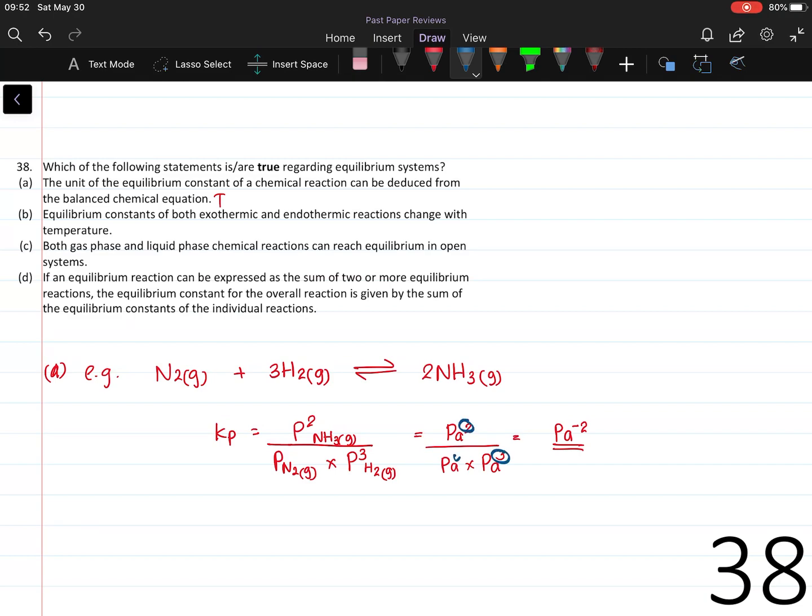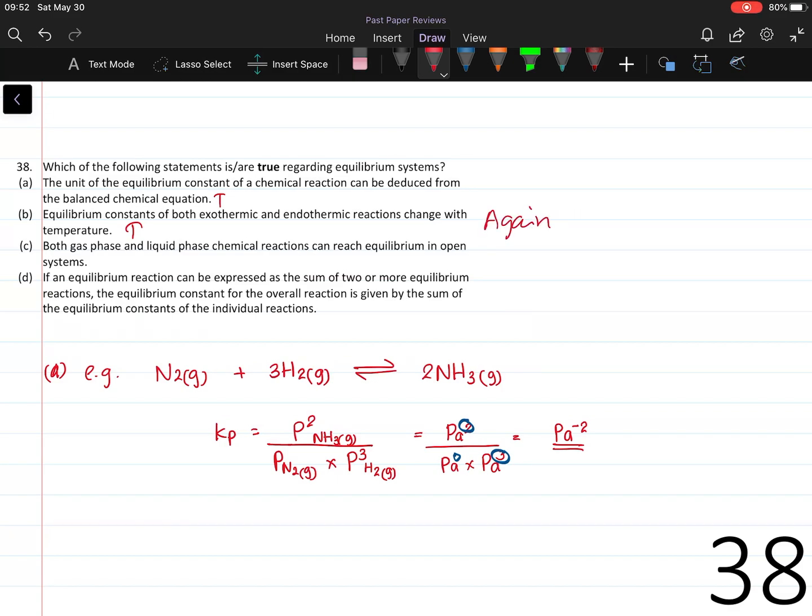Statement B. Equilibrium constant of both exothermic and endothermic reactions change with temperature. This is true. It is dependent on the temperature. Statement C.